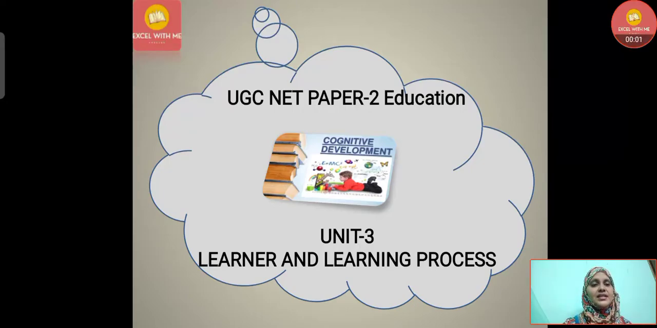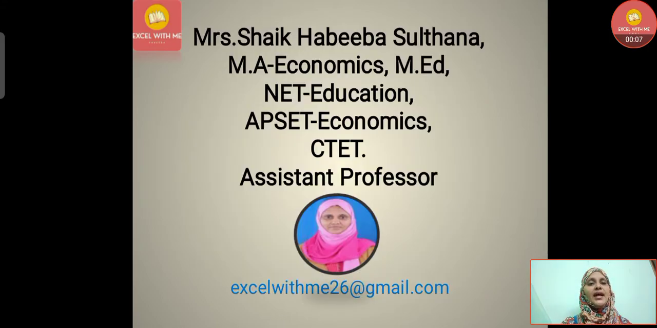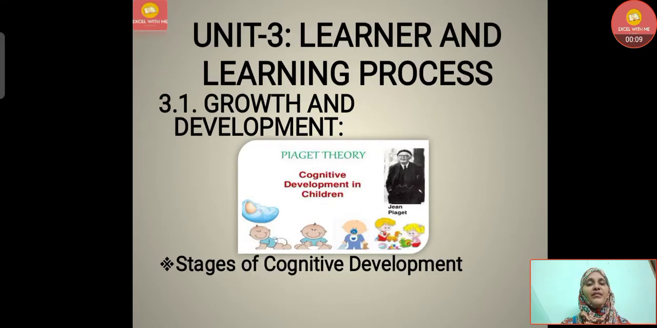Learners, this is Habiba with UGC NET Paper 2 Education, Unit 3 Learner and Learning Process with the subtopic Growth and Development. In that, we are going to discuss stages of cognitive development. In the earlier class, we understood about cognitive process and what is cognitive. Cognitive means thinking process, how the stages occur here.